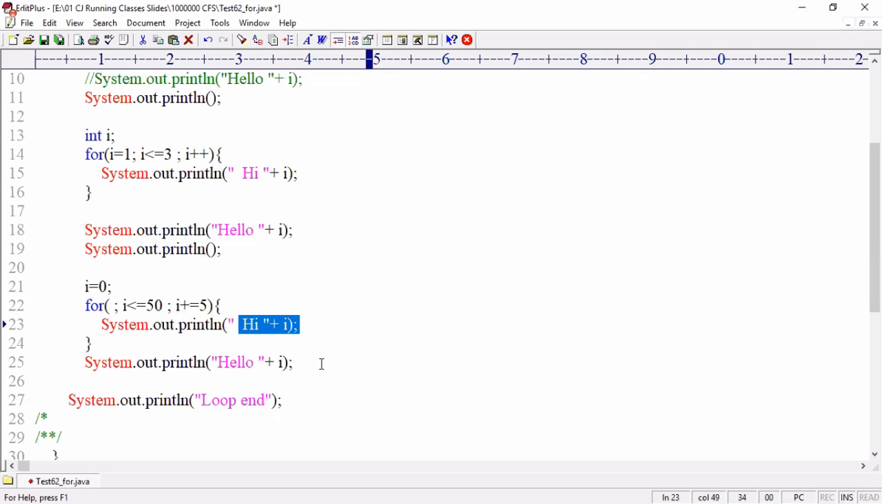Then how many times is i executed? Start from 0. 0 less than or equal to 50, yes. i plus 5, sorry, 0 plus 5, what is the value? 5. Then 5 less than or equal to 50, yes. Then the i value is first 5. Next, 5 plus 5: 10, 15, 20, 25, 30, 35, 40, 45, 50 will come. Observe, every time I am increasing the i value by 5.